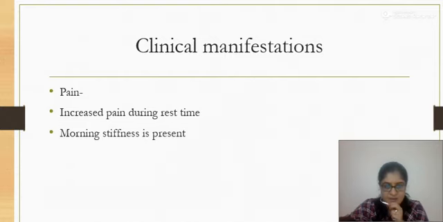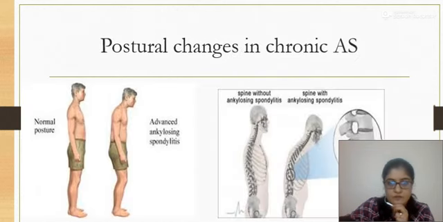Clinical manifestations: pain which is increased during rest, and morning stiffness is present. Postural changes: as you can see here, the left hand side is the normal posture and on the right hand side the patient of AS is standing with a stooped posture. The patient has forward head, rounded shoulders and kyphosis.